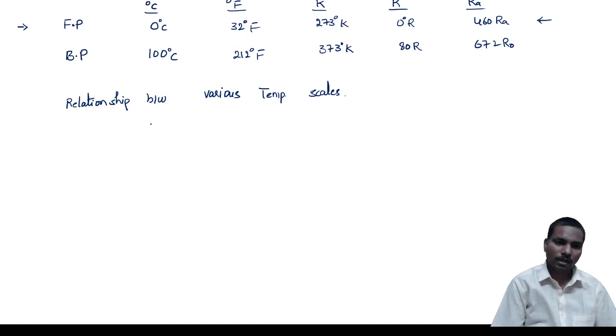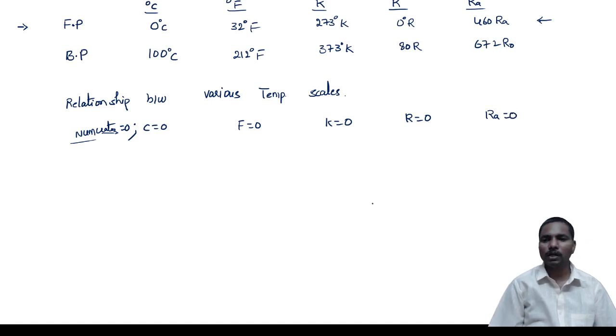First of all, I am going to make C equal to 0 in the numerator. C is equal to 0, Fahrenheit is equal to 0, Kelvin is equal to 0, Römer is equal to 0, RA is equal to 0. So then only we can get all equal to 0.